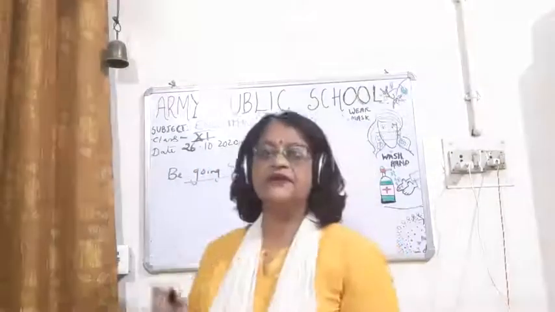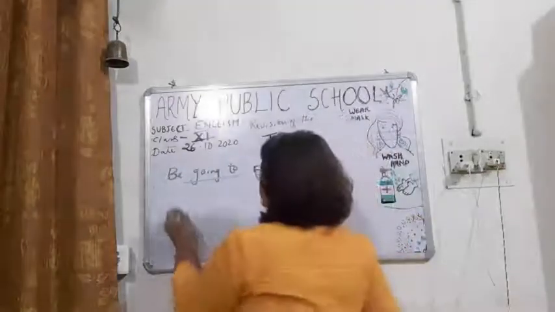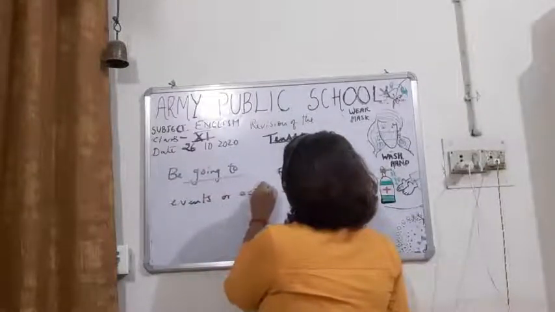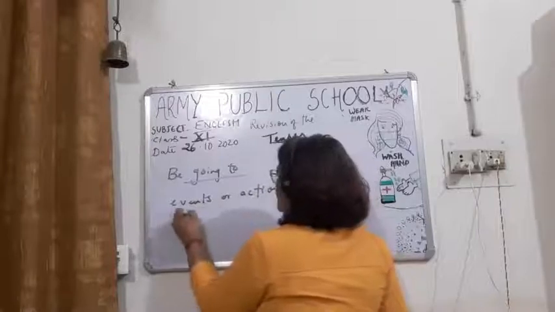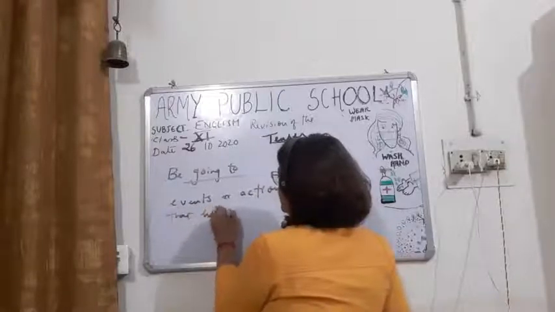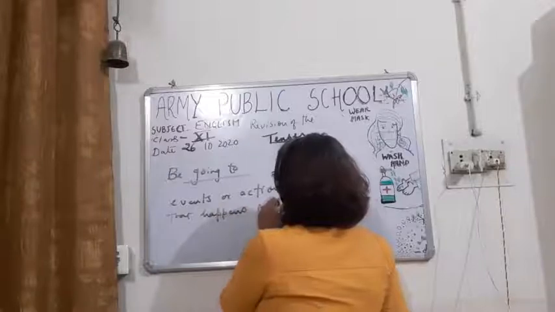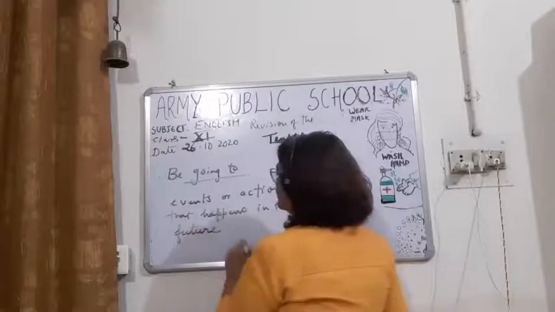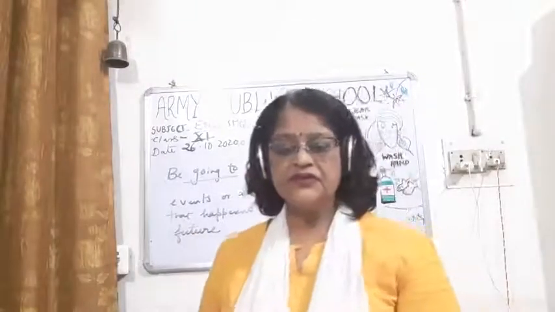Okay, so this word again is telling about future time reference. Be going to is used to express events or actions that happen in the future.